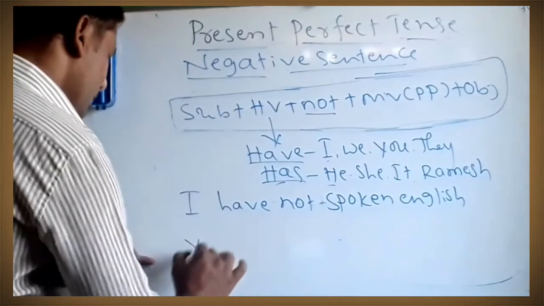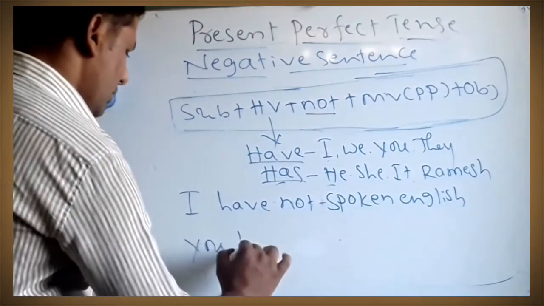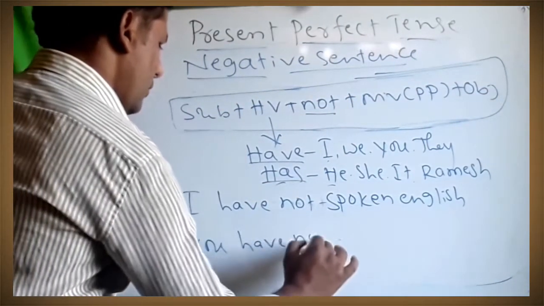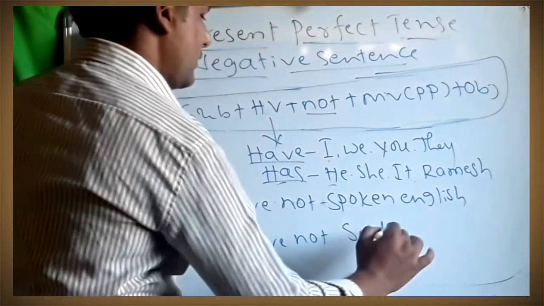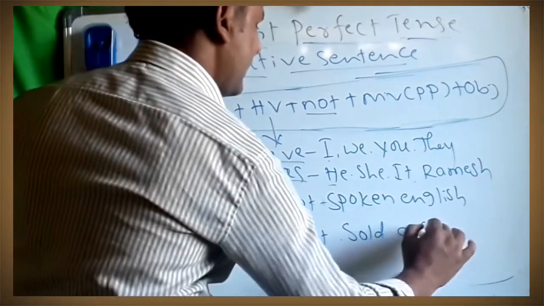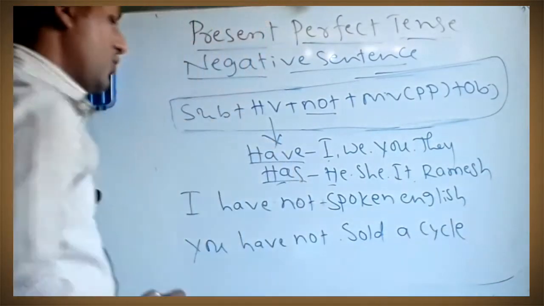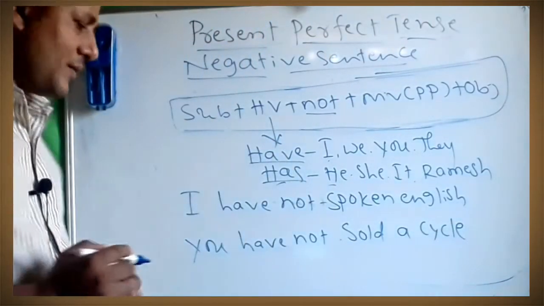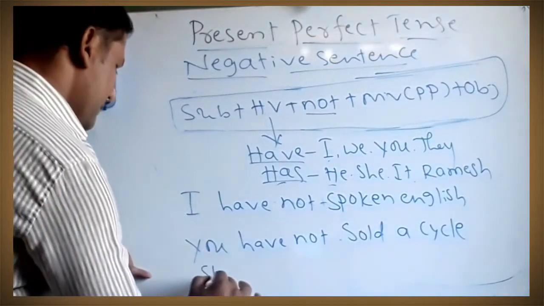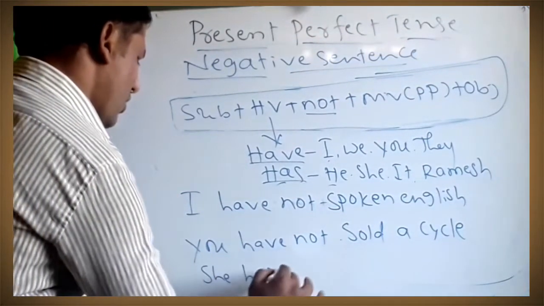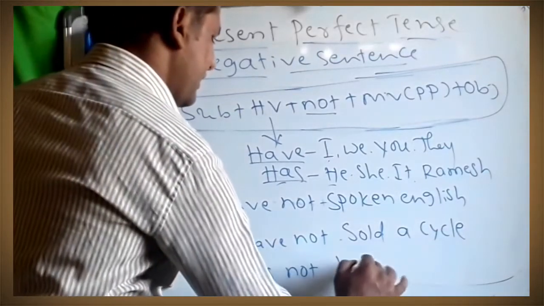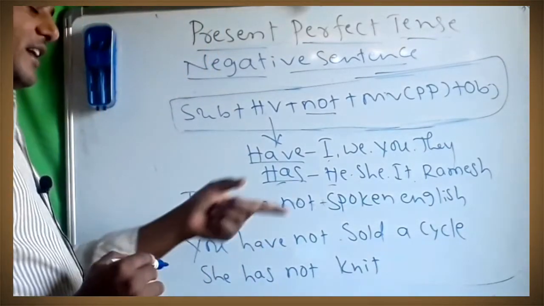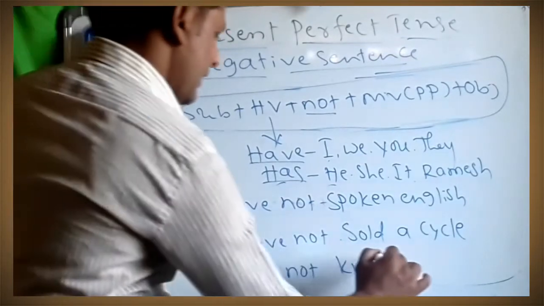Next, you have not sold a cycle. You have not sold a cycle. Next, she has not knit, K-N-I-T, knit is the same, a sweater.